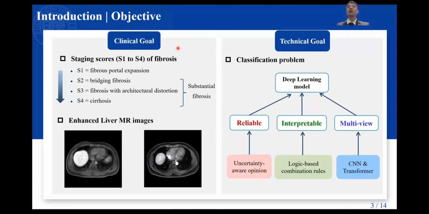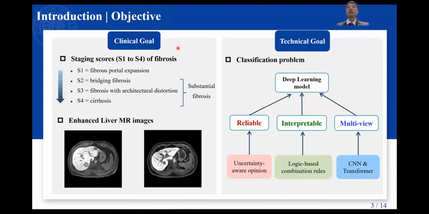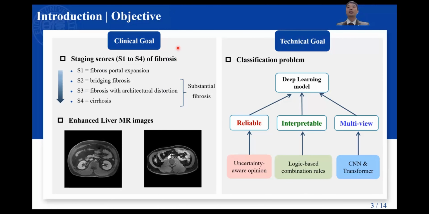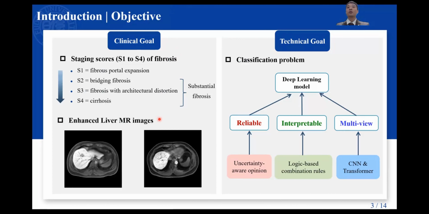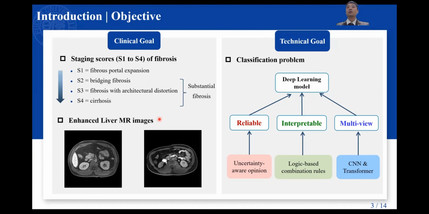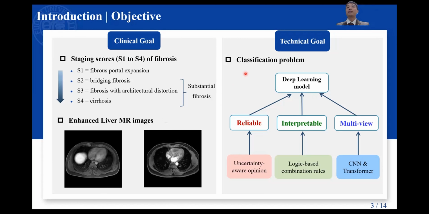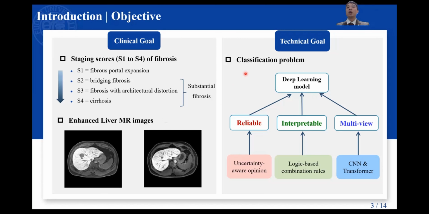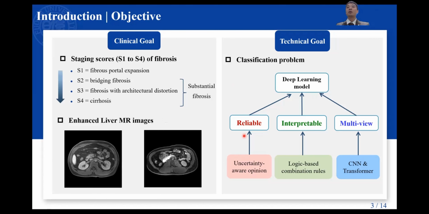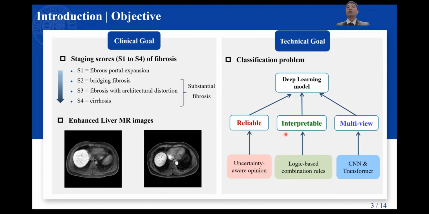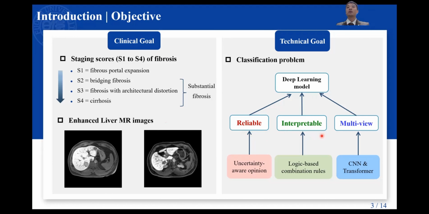The clinical goal of this work is to give a staging score of fibrosis ranging from stage 1 to stage 4. The features we used for staging are the enhanced liver MR images. To deal with this classification problem, we propose to use a deep learning model, which is reliable, interpretable, and could capture features from multiple views.